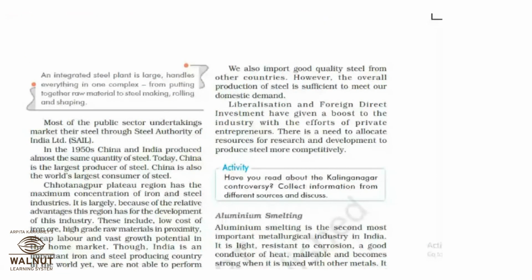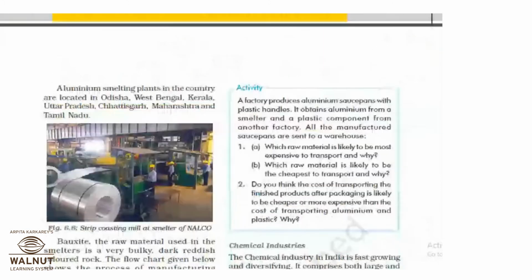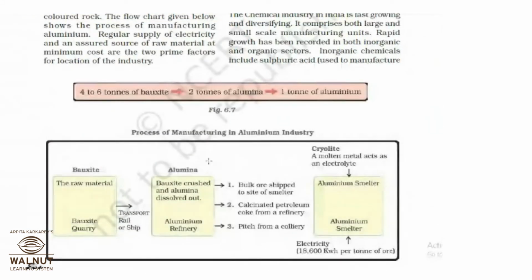And last was aluminium smelting again. So this is the process of manufacturing in the aluminium industry. Bauxite is transported first, then it is crushed and alumina is dissolved out in the aluminium refinery. Okay.